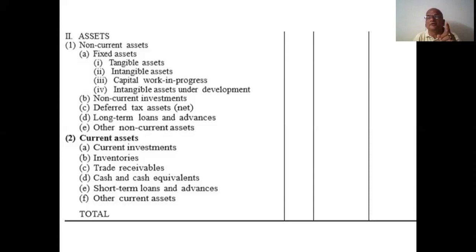So how do we find out whether it is long term or short term? According to the amount: a huge amount comes under fixed, a small amount comes under current asset. That's all.